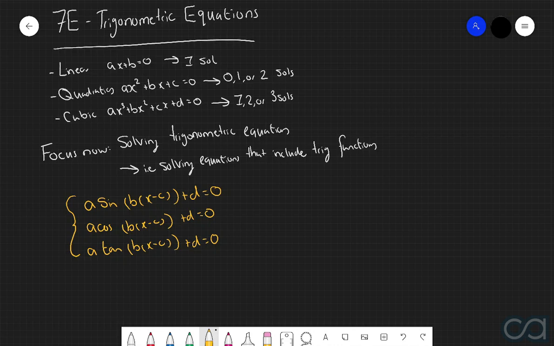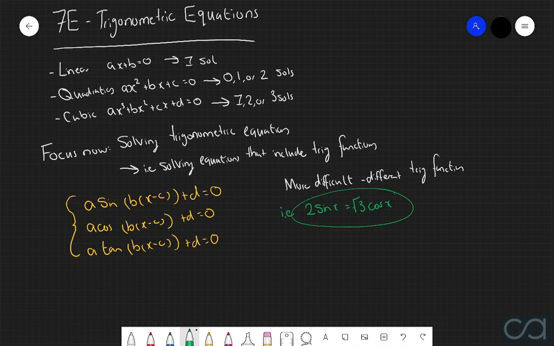However, we will actually see that as we progress through this topic, we're going to come across some situations in which we're dealing with an equation that has different trig functions. So for example, you could be dealing with a situation in which you have 2 sine of x is equal to root 3 cos of x. So obviously a very different style of equation to the three that we've got over here, but we will have a look at different tactics in solving both these different types of equations.